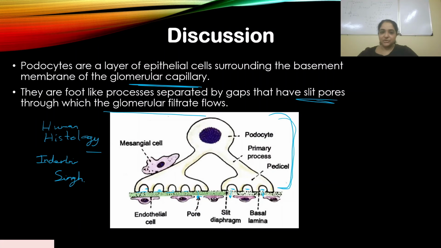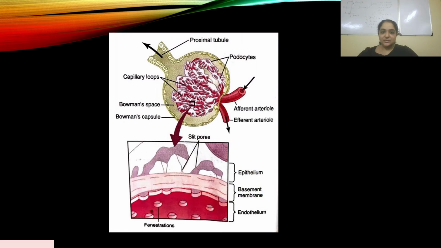This clearly matches the definition. This is another diagram, an overview. You can see these podocytes and those foot-like processes over here. This is an enlarged diagram, and the slit pores are over here.